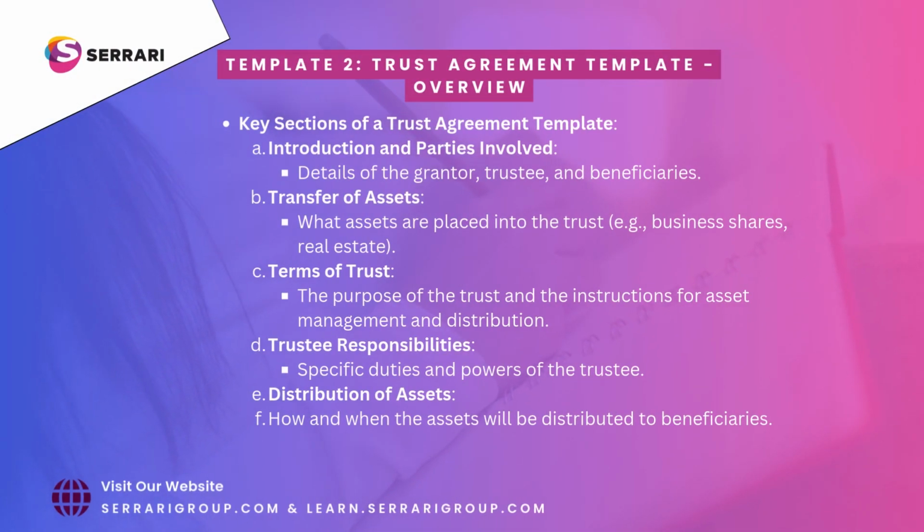Template 2, Trust Agreement Template Overview. Key sections of a trust agreement template. Introduction and parties involved. Details of the grantor, trustee, and beneficiaries. Transfer of assets. What assets are placed into the trust, e.g., business shares, real estate. Terms of trust. The purpose of the trust and the instructions for asset management and distribution. Trustee responsibilities. Specific duties and powers of the trustee. Distribution of assets. How and when the assets will be distributed to beneficiaries.